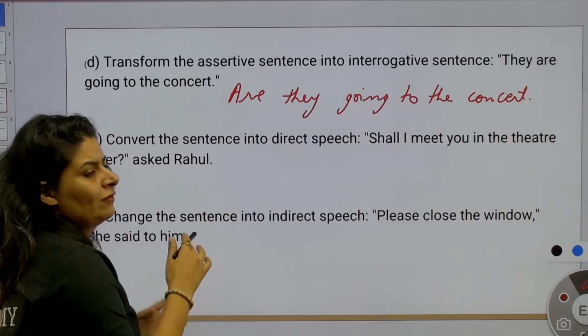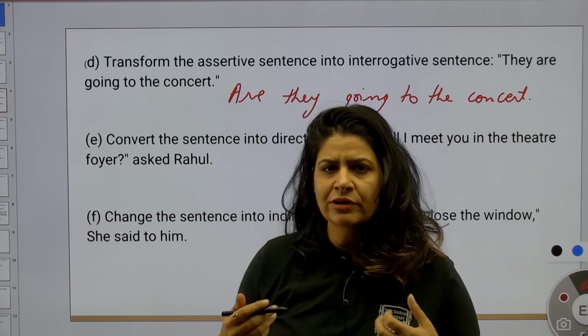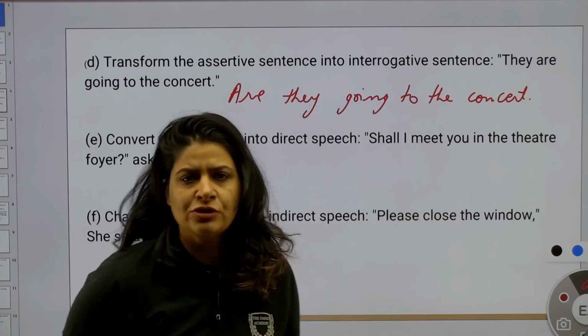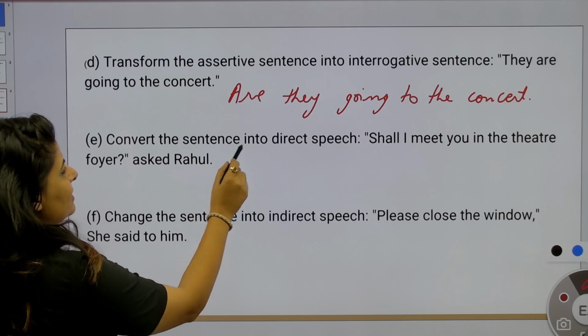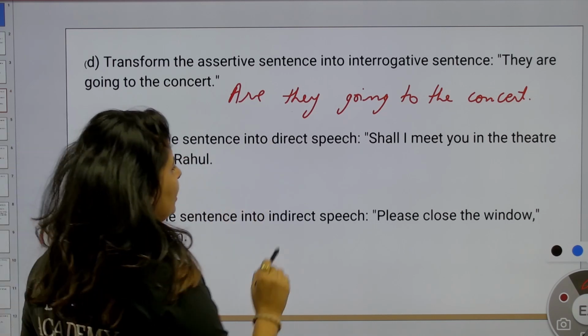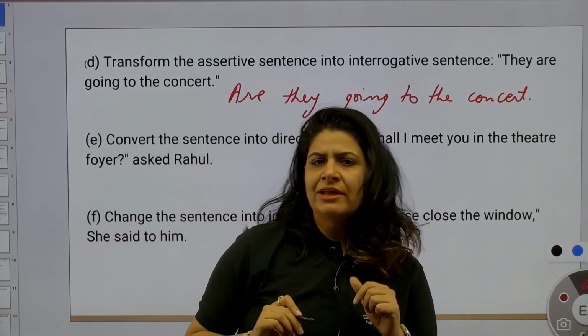After solving these questions, I guess you have got the confidence: yes, I can do these questions. These are nothing difficult. We have all done this before. Next, convert the sentence into direct speech. Okay, so this was a correction in the paper.